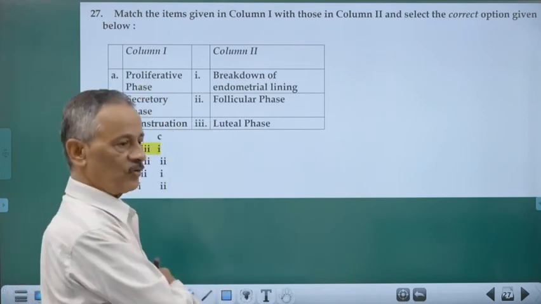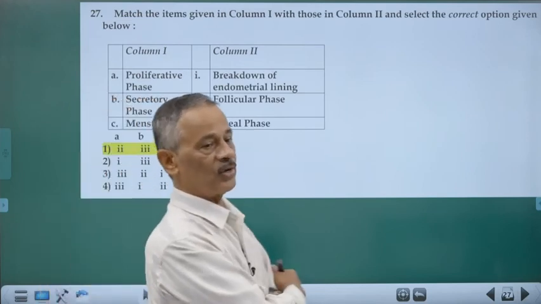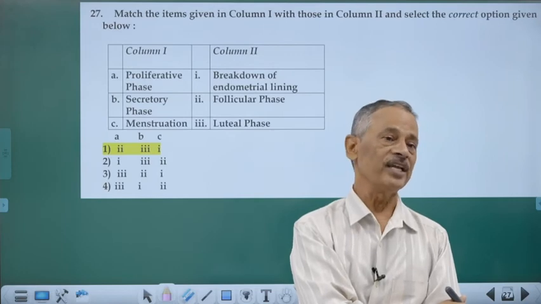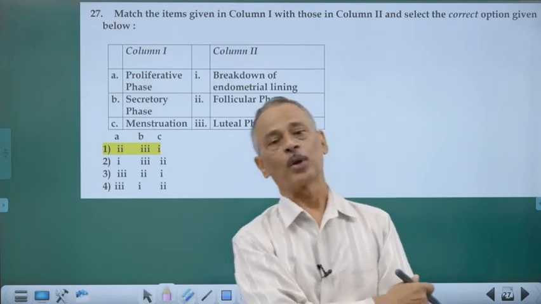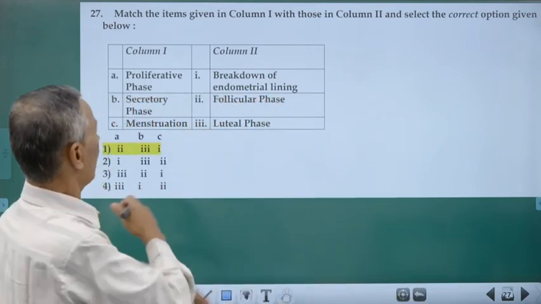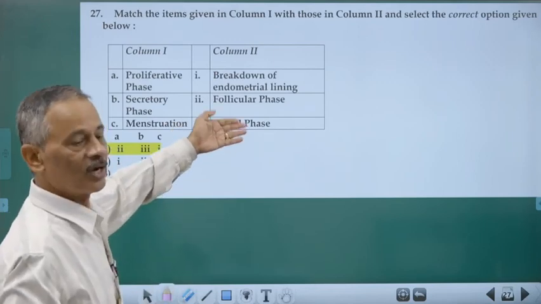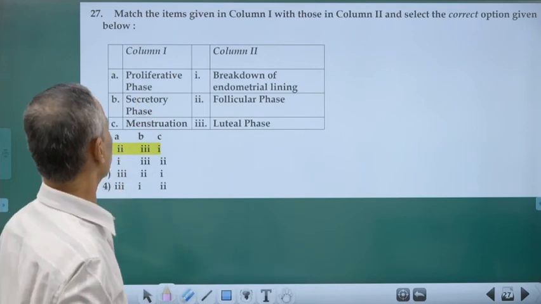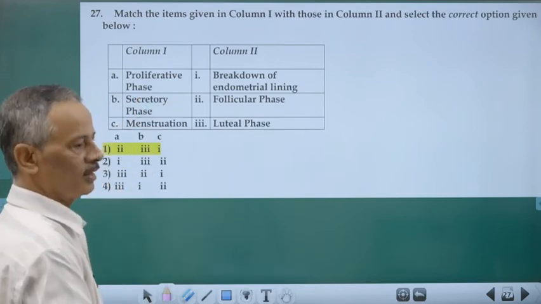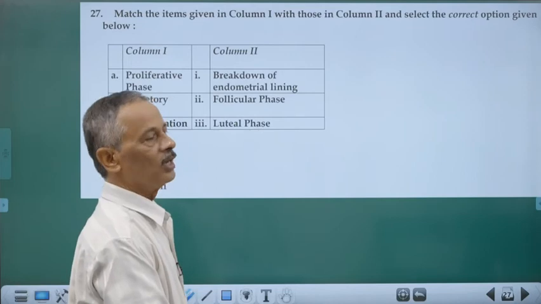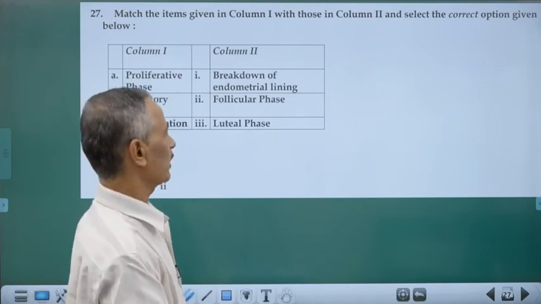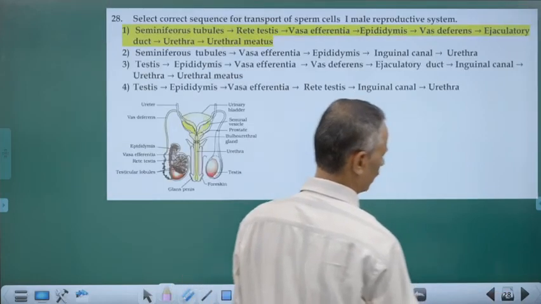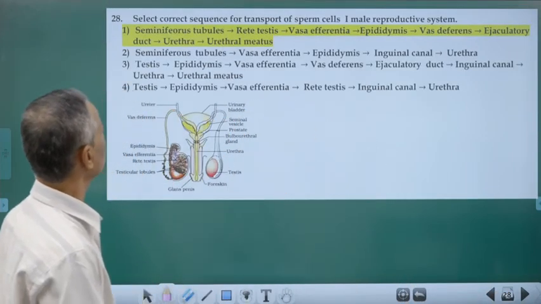What is secretory phase? The corpus luteum is secreting progesterone. So it is during this stage that progesterone is produced. And it is also the luteal phase because corpus luteum is formed. It is secreting. So B is 3. And menstruation, that is the breaking down of extra thick proliferated endometrium. Only endometrium is undergoing such changes and is broken down during menstrual cycles.